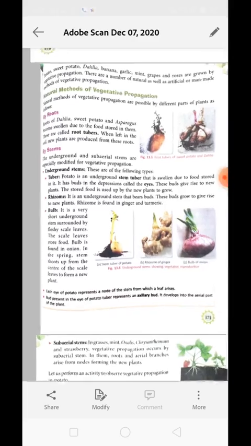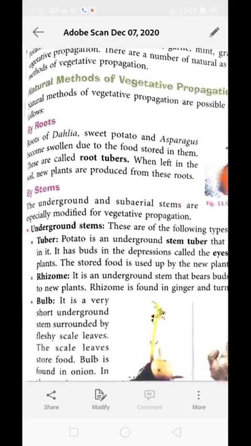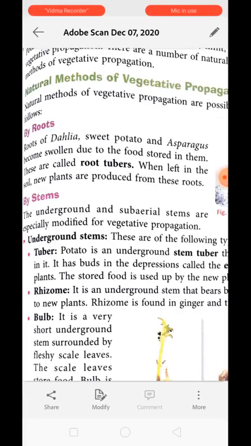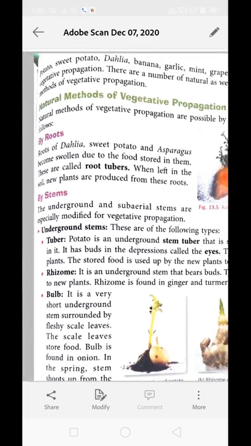In the natural method, vegetative propagation can take place with the help of roots. It happens in the case of dahlia, sweet potato, and asparagus. The roots become swollen due to the food stored in them, and these roots are called root tubers. When left in the soil, a new plant arises from these roots.